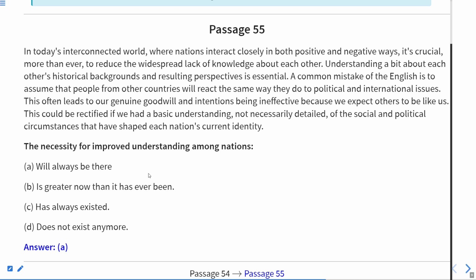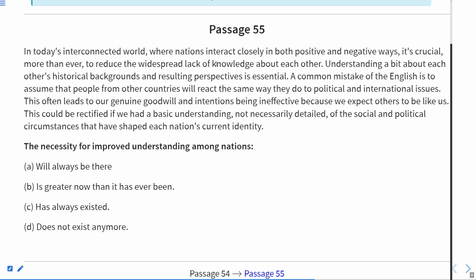So according to this line, if we see the first line, in today's interconnected world where nations interact closely in both positive and negative ways, it is crucial more than ever to reduce the widespread lack of knowledge. It means there was a lack of knowledge. Some people understand and know the entire world, but not all the people.